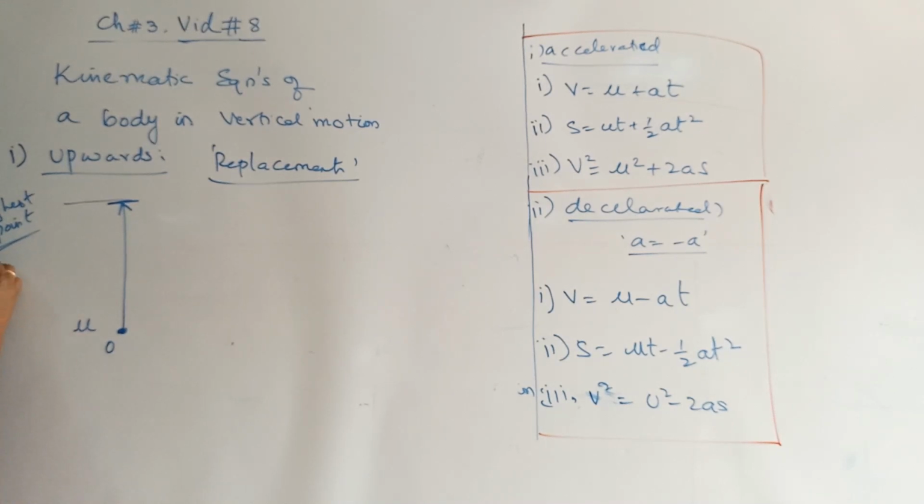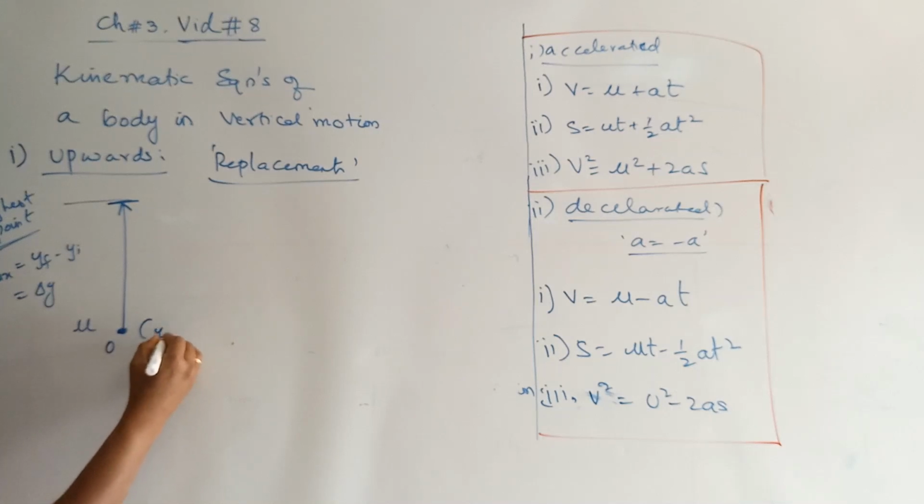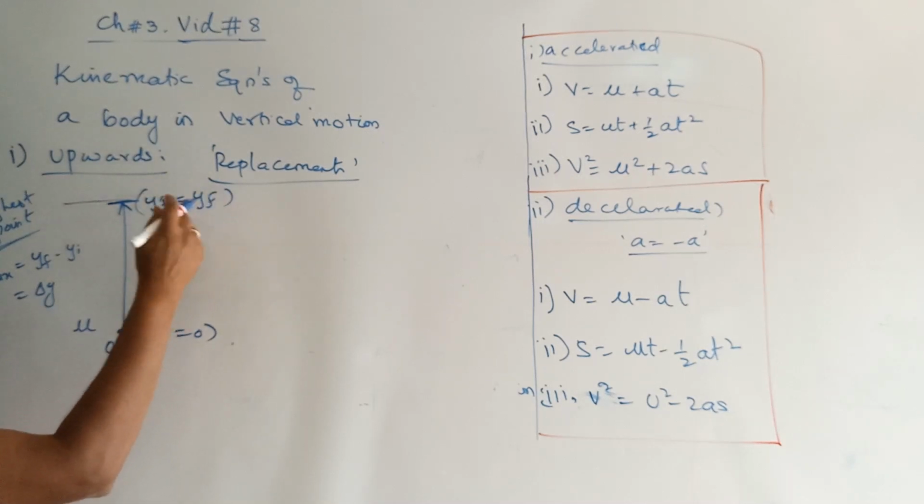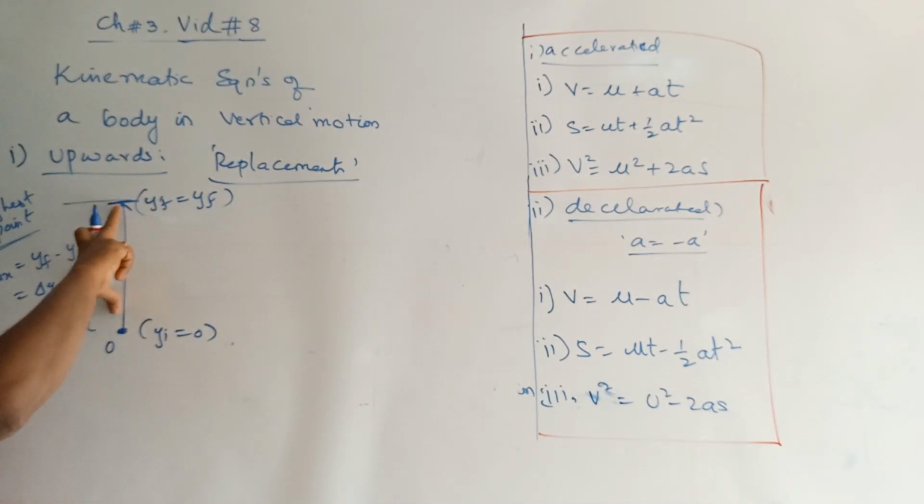This maximum height is denoted by h max, which is equal to y final minus y initial, which is equal to delta y. Delta y means what? Y initial is equal to 0. Y final is this location, and the difference of these two is what we call the h max.